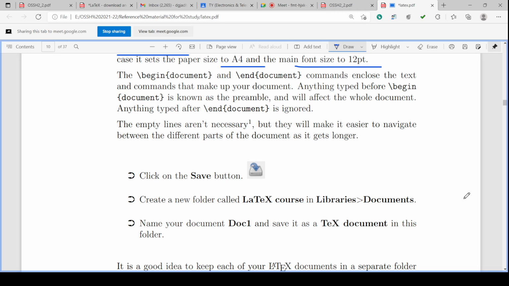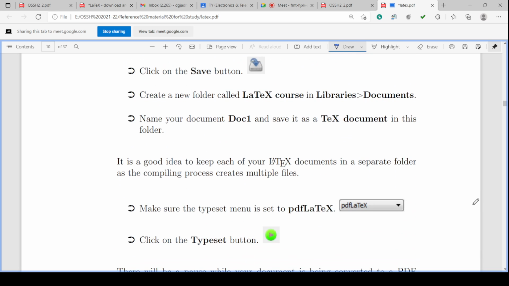Then create a new folder called, suppose, latex course or any name, in the libraries in the documents, and then name your document, say doc1, and save as a text document in the folder. Any name you can give: document 1 or report 1 or minor report 1 or seminar report 1, 2, etc. Any name you can give, biodata 1. So that document can be saved in the TEX document.